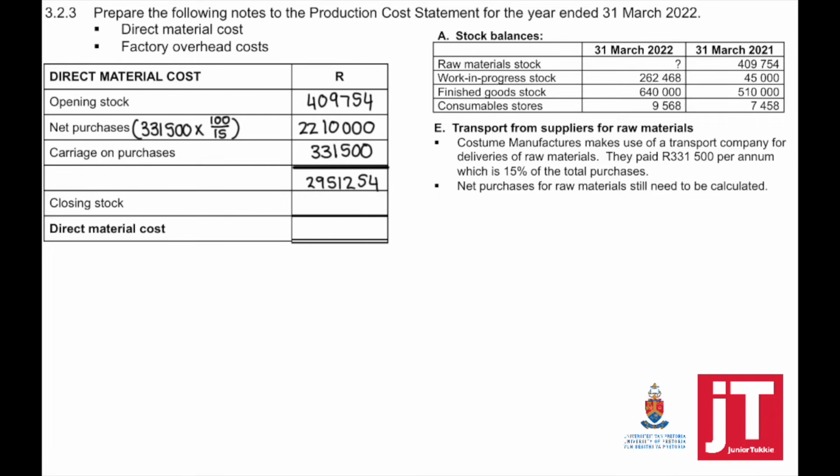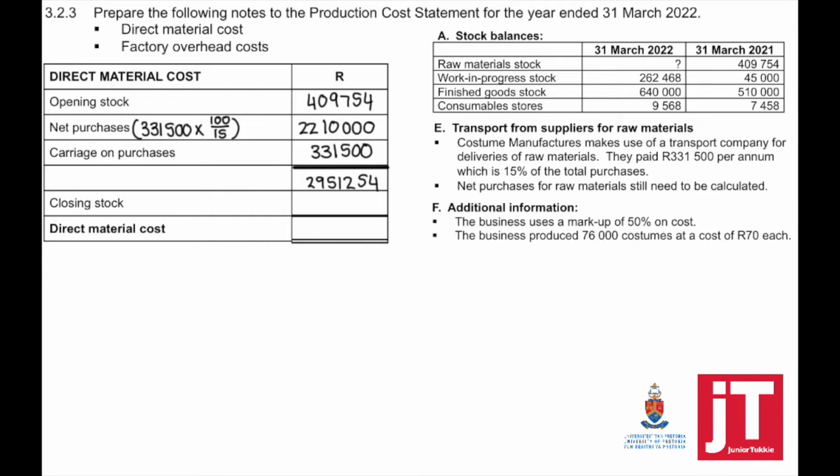But now there's a problem. If you have a look, the raw material stock at the end is a question mark. I still need to calculate direct material costs. So I've got two unknowns. So what are my options?